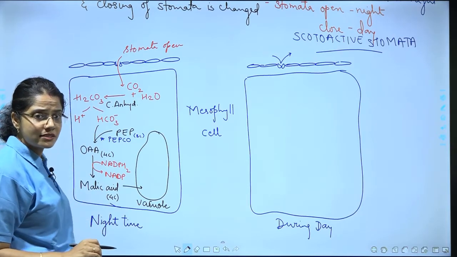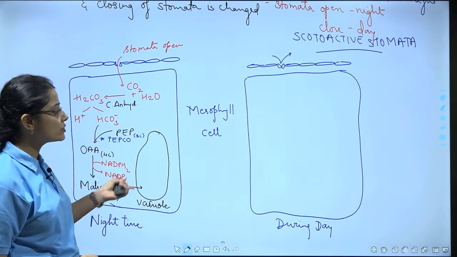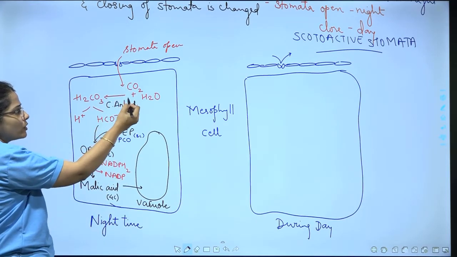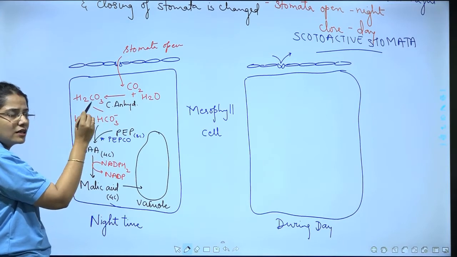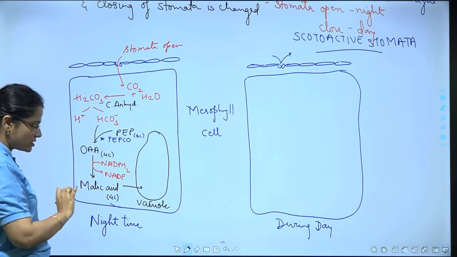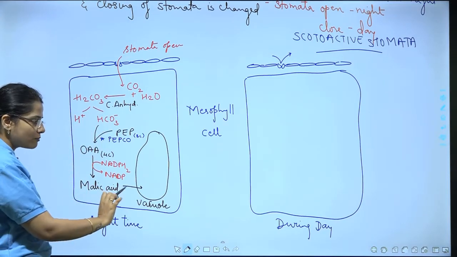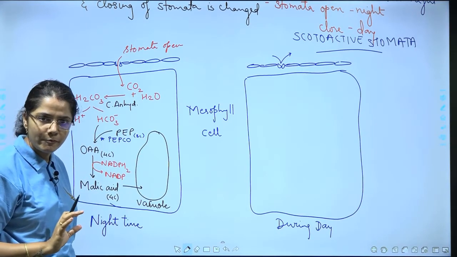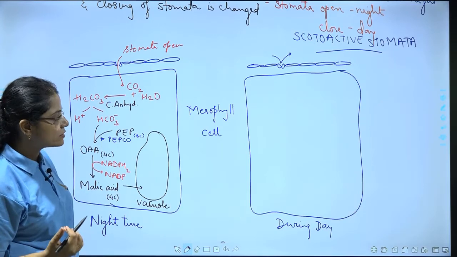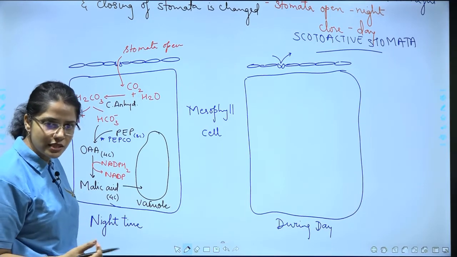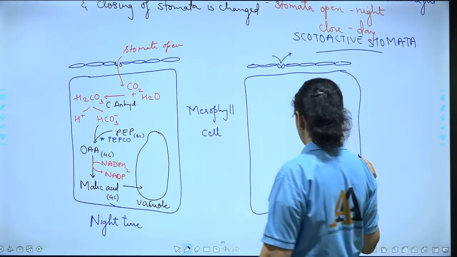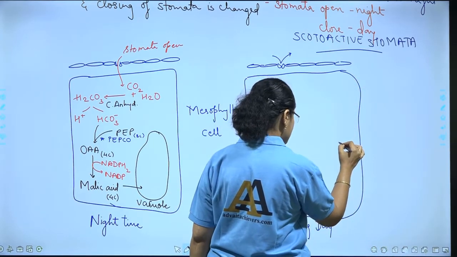Now let us understand what happens during the daytime. We have learnt that the carbon dioxide molecule which has come inside has got fixed in the form of malate and is being stored in the vacuole. What is going to happen during daytime then? Let's see. We'll make this vacuole over here first.